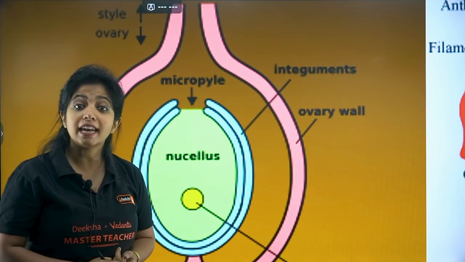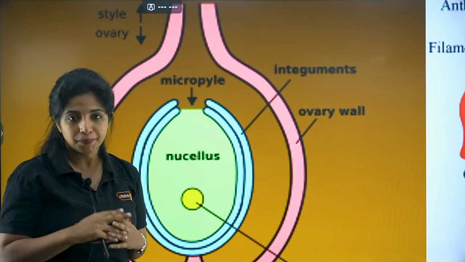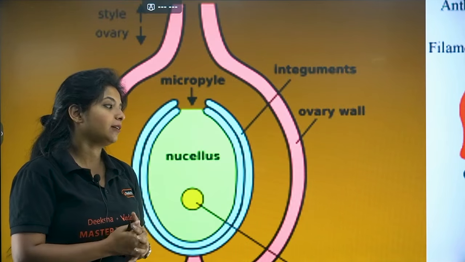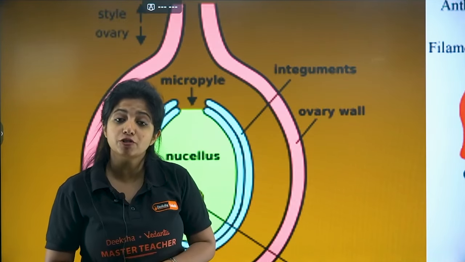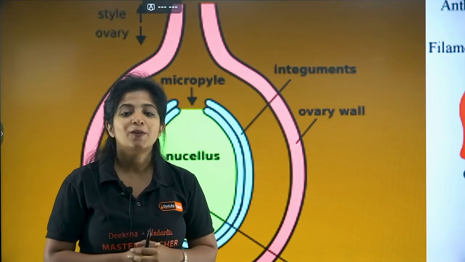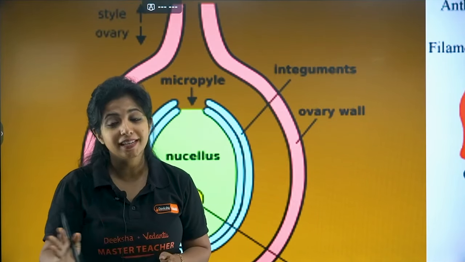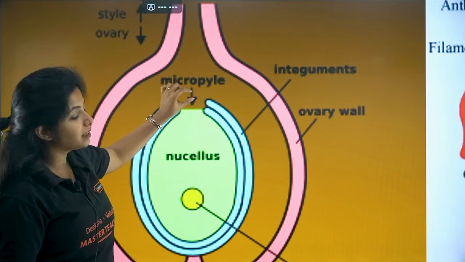Where are synergids and egg? In the micropyle region. Where does fertilization take place? Through the micropyle region. Okay, and then where does the megaspore mother cell start its division to form the megaspores? In the micropyle region. Everything in the micropyle region. Where are the antipodal cells? On the opposite side, that is the chalazal region. Okay, chalazal region.